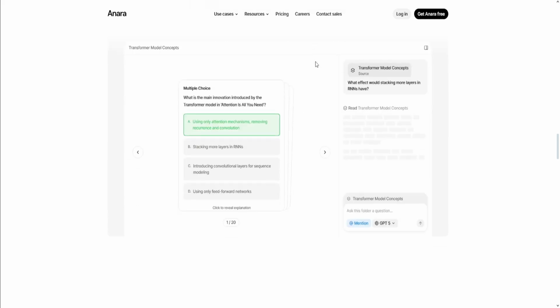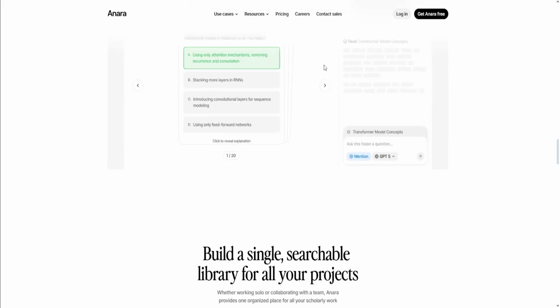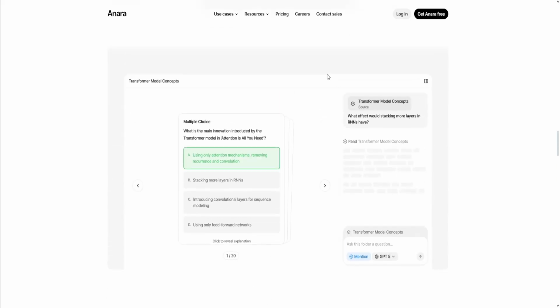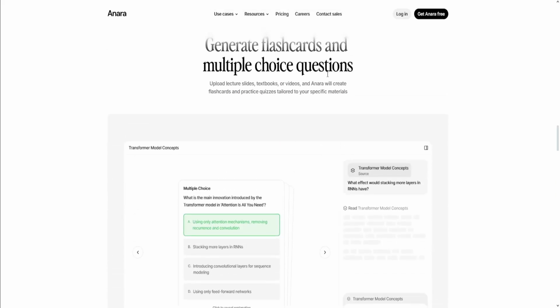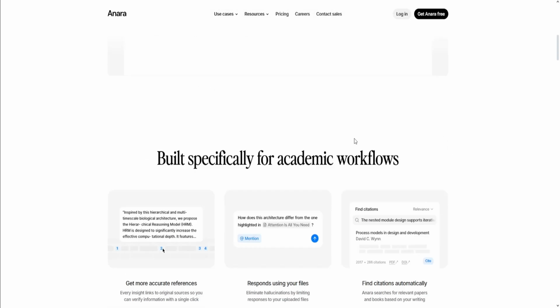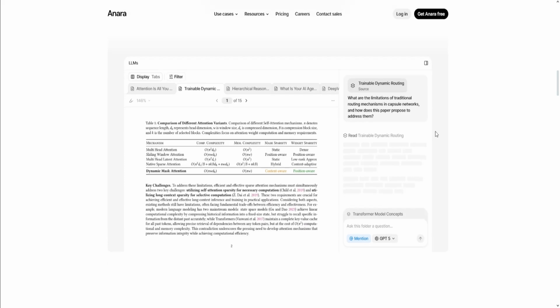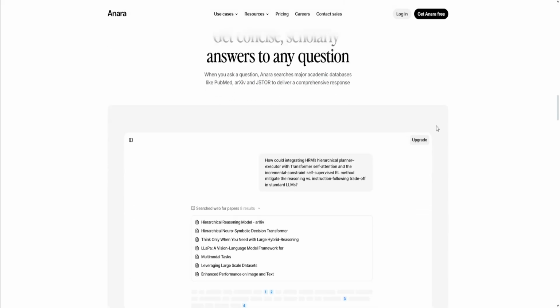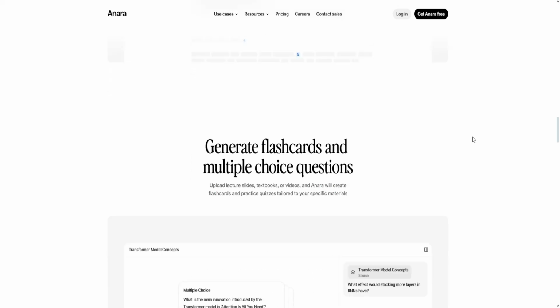The cons, though, are that some reviewers note limitations in the discovery phase. So finding new papers from scratch is very theoretical work. There may also be a steep learning curve and some cost concerns for heavy usage, which is beyond free tiers and can get expensive. It also has some features, as with other AI research assistants, where oversight is required.